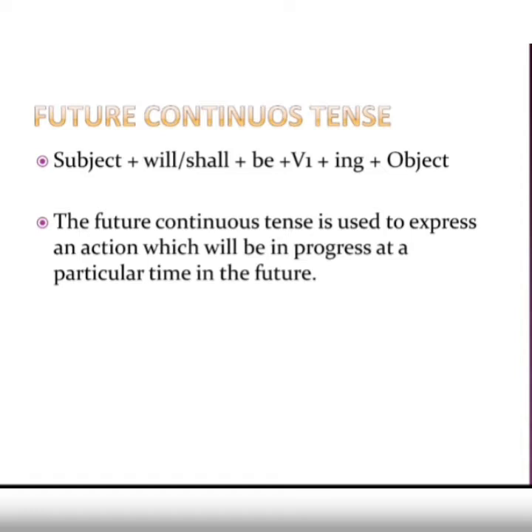So any sentence can have, like, subject is he or she, anybody. He will be going, she will be coming. All these sentences, they actually are in future continuous. Now when do we use this? The future continuous tense actually is used to express an action which will be in progress at a particular time in the future. Means in future it is going to continue for some time. It is going to be in progress at a particular time in future, so it will be continued. So for those actions you have to use future continuous tense.